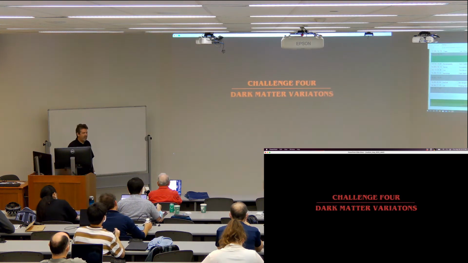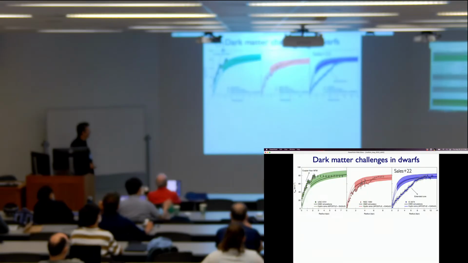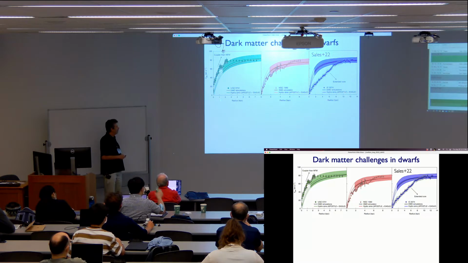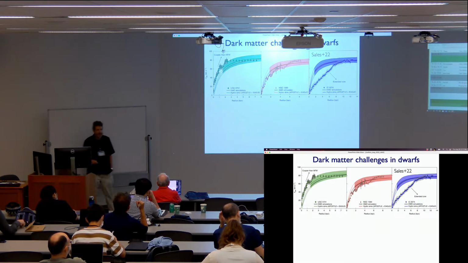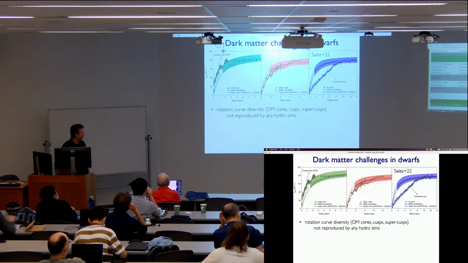So yeah, last week I presented 3 challenges related to UDGs. Here I'm going to talk about challenge number 4, which is the dark matter variations. Again, going back to this review paper on dwarf galaxies, there is a diversity of rotation curves, observed curves with NFW-type profiles, lots of them with cores, some of them with these super cusps, and getting that full range seems to be a challenge in hydro simulations.